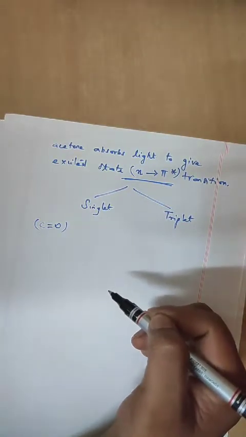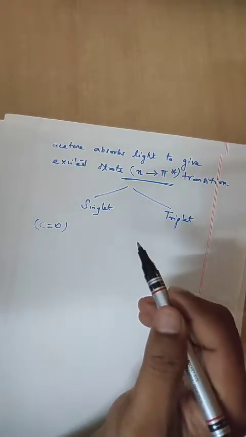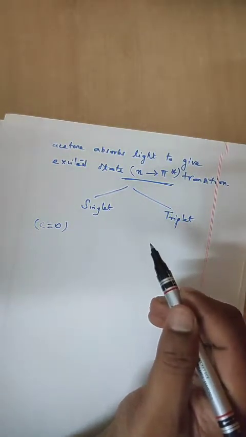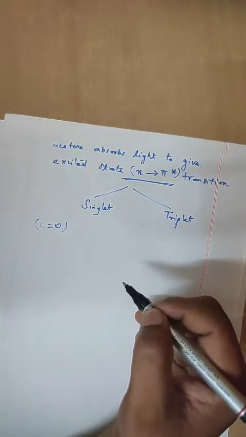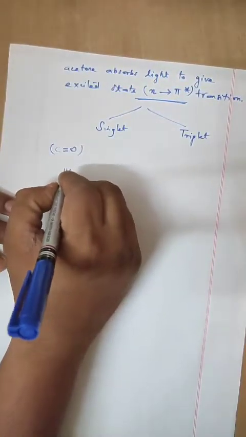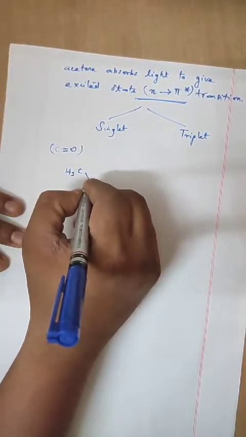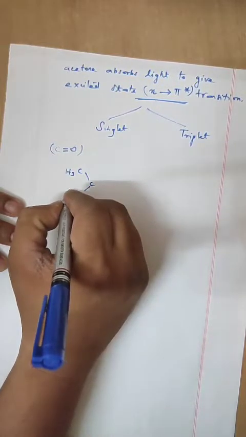It is not possible to draw an explicit structure for the excited state. However, it can be represented like this: CH3, CH3.